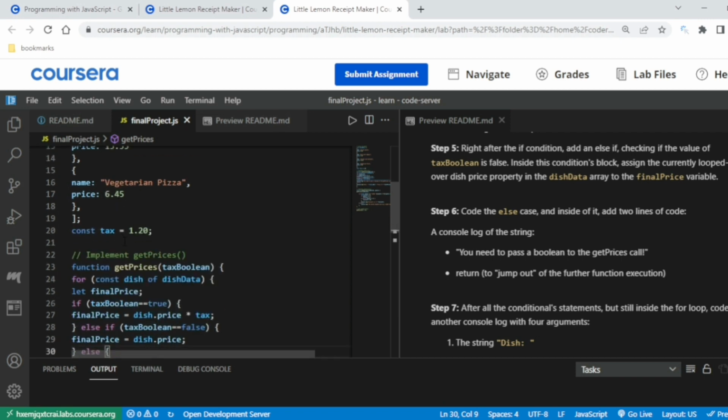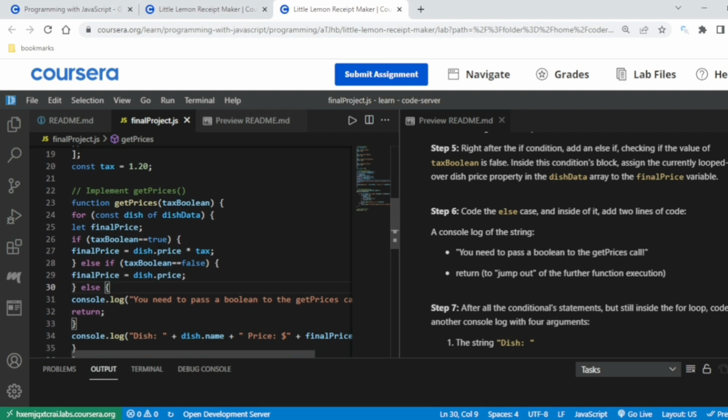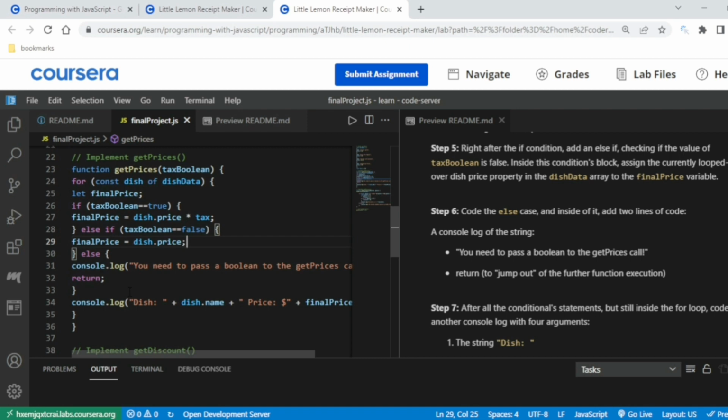Multiplied by the tax, that is 1.20. So if the tax is true, fine. Else if the tax is false, you should only show this.price, not multiply it with the tax. Else, if it is not showing true or false, you should write this. You need to pass a boolean.